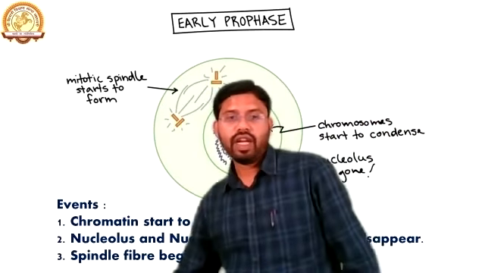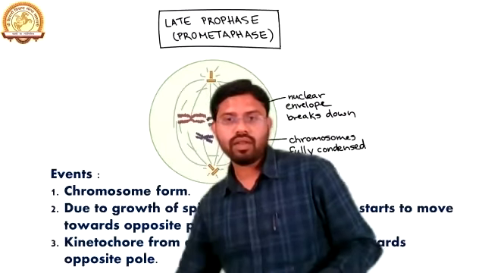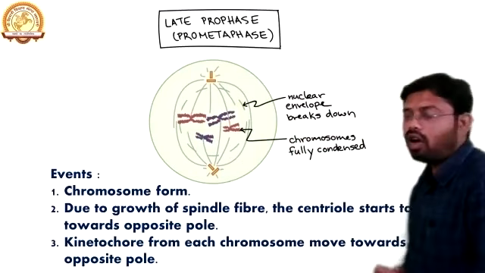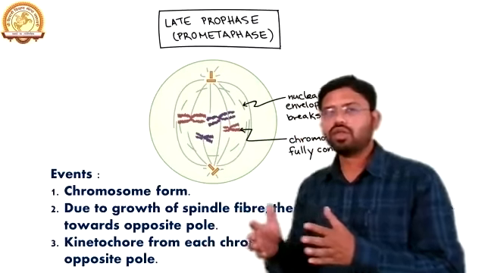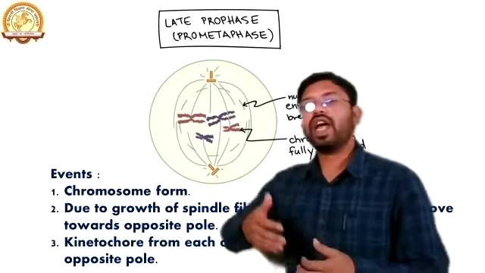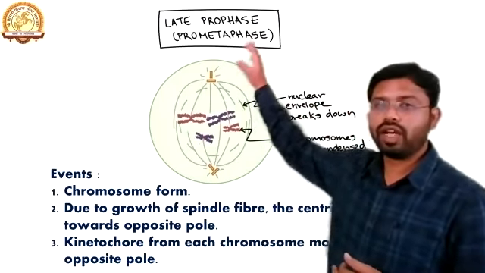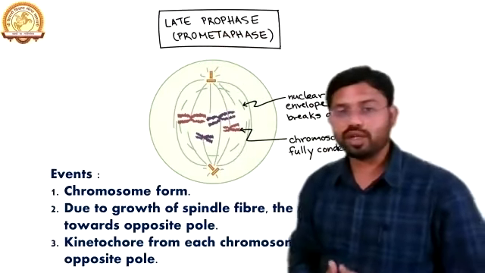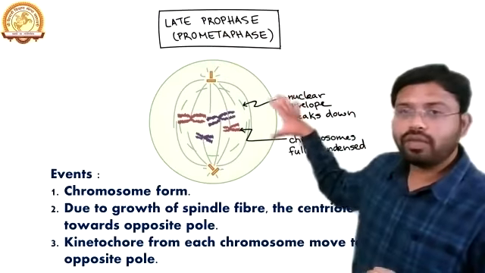Now the next phase is the late prophase, also known as the pro-metaphase, because after prophase there is a metaphase. So late prophase means when the cell enters the end point of the prophase. That's why it is known as the late prophase, and it is also known as the pro-metaphase. Now, what actually happens in this particular phase?